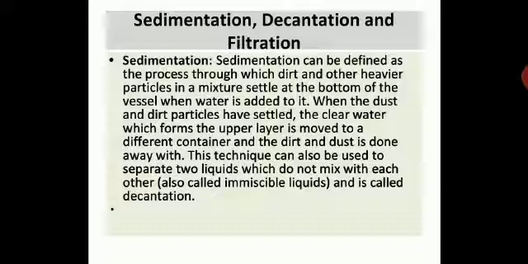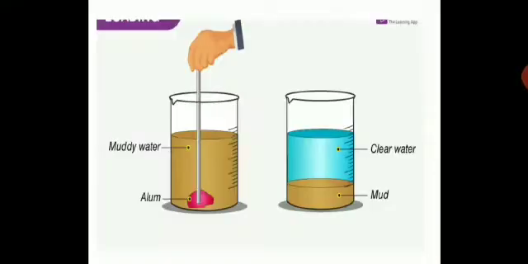Now we will see sedimentation here. See how it is done with muddy water. You add alum to make the dust and dirt particles, the insoluble solid particles, heavier, so that if you keep it standing for some time without disturbing, it will settle. The mud will settle and in the upper layer you will get clear water. So this is sedimentation, which we have already seen.